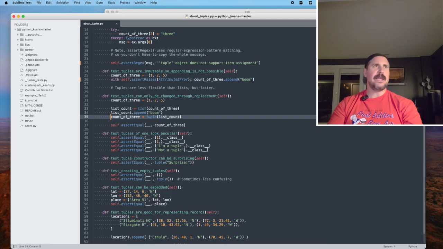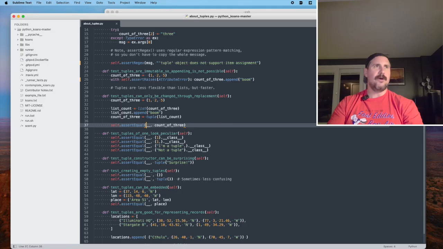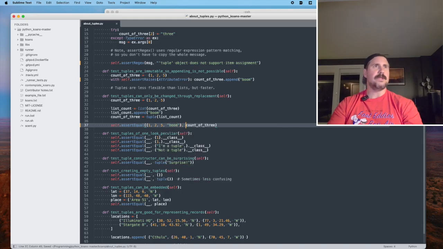And now we are saving that object converted back to a tuple to the same variable count of 3. So what does count of 3 now equal? I'm going to assume that it equals a tuple like this, but that has 1, 2, 5, and the string boom. I bet that's what it is currently. Let's see.